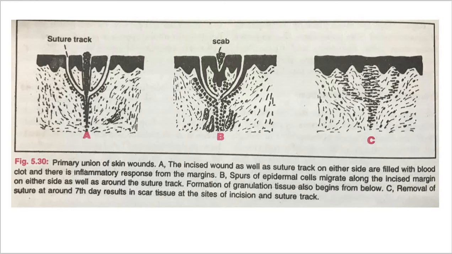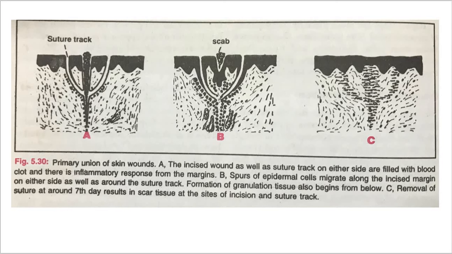A well approximated wound is covered by a layer of epithelium in 48 hours. The migrated epithelial cells separate the underlying viable dermis from the overlying necrotic material and clot, forming a scab which is again cast off.